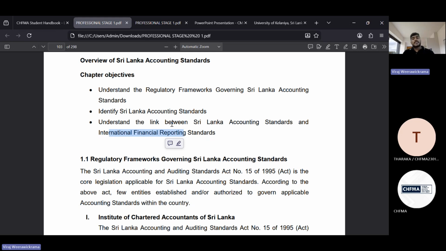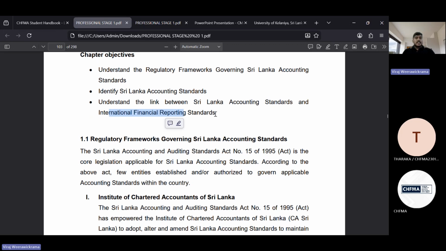At the same time, you have heard about IASs, International Accounting Standards. The same thing we adopted as Sri Lanka Accounting Standards, LKASs. That's what we have to discuss here. Just understand the background, then you should be able to differentiate the Sri Lanka Accounting Standards and International Financial Reporting Standards. Then step by step, we can go ahead.